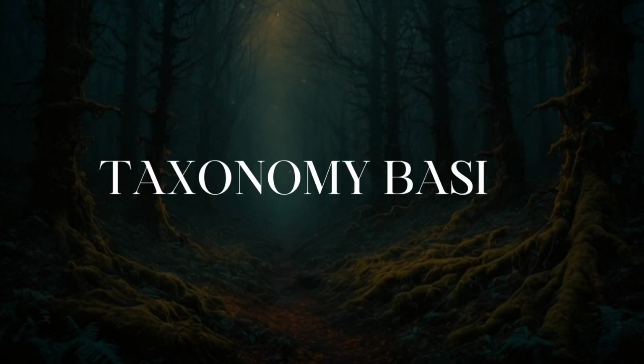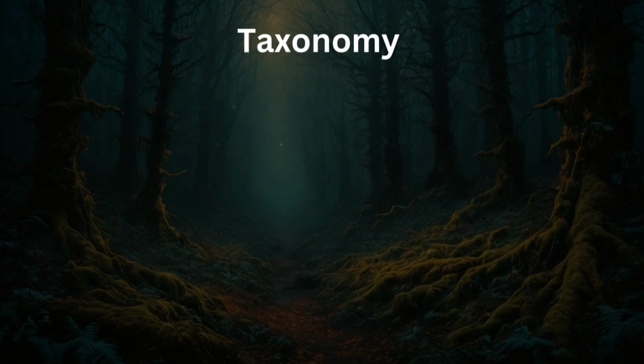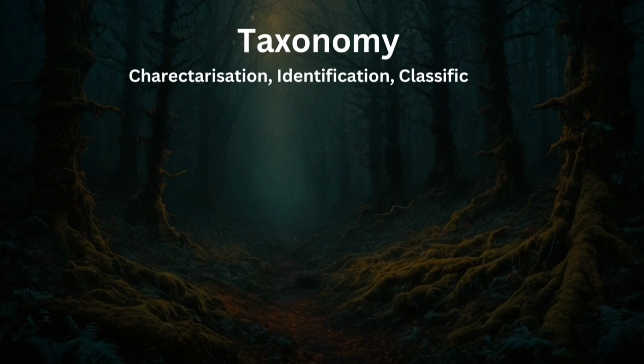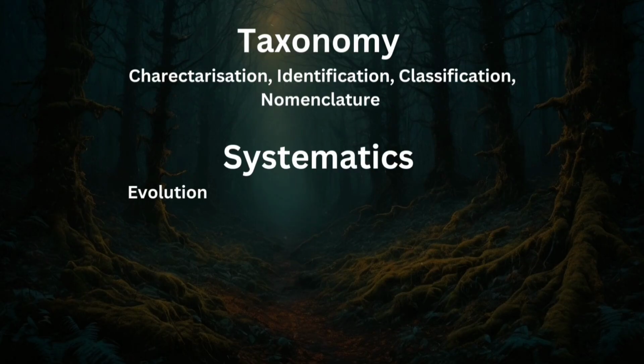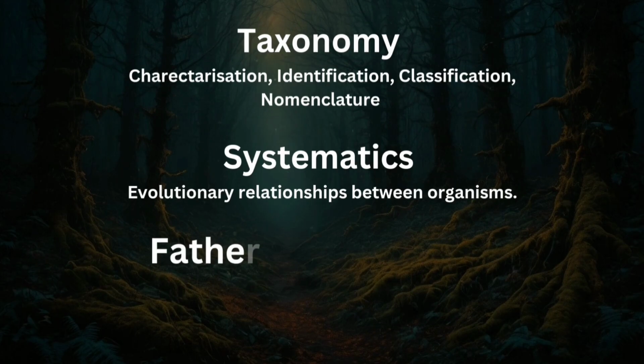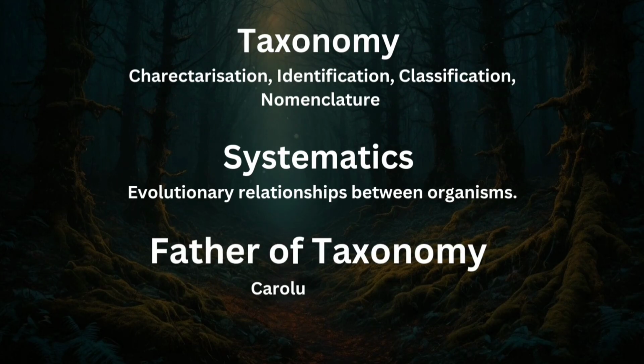Taxonomy basics. Characterization, identification, classification and nomenclature are the four processes of taxonomy. Systematics takes into account the evolutionary relationship between organisms. Carolus Linnaeus is known as the father of taxonomy.